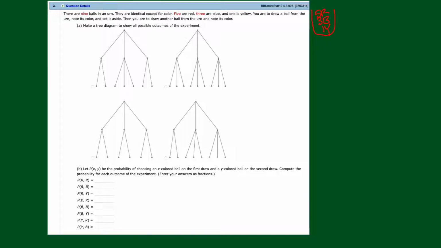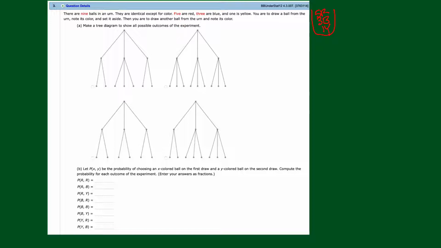Now what do we do? Let's see. We draw a ball from the urn, just a box. Okay, it's a box. Notice the color, set it aside so you don't put it back in. So we're drawing without replacement. Then you draw another ball. All right, so we're drawing 2 balls, one after another without replacement.